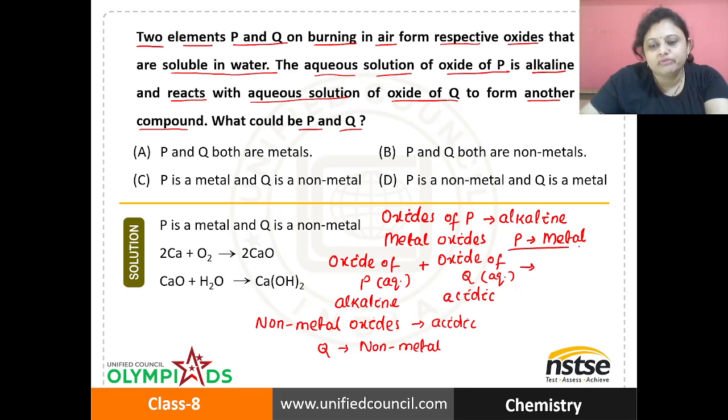Got it? So we find that P is a metal and Q is a non-metal. So the correct answer is option C. P is a metal and Q is a non-metal.